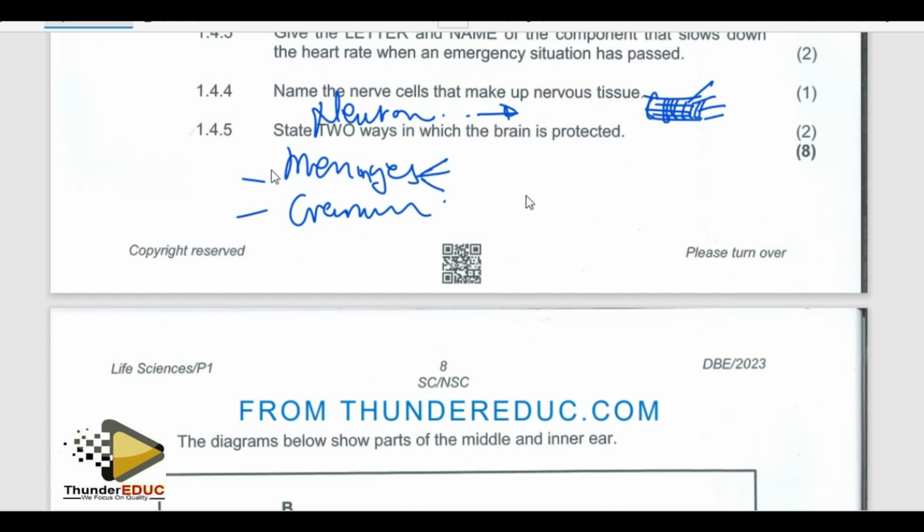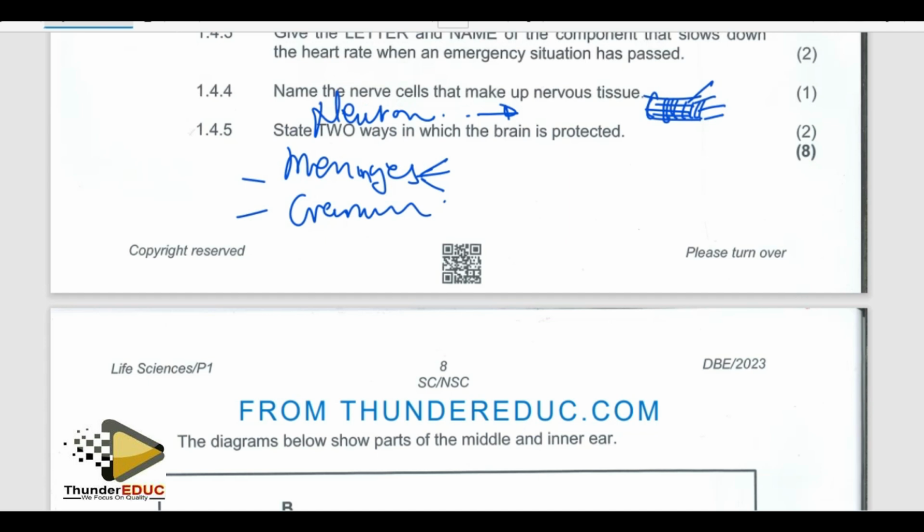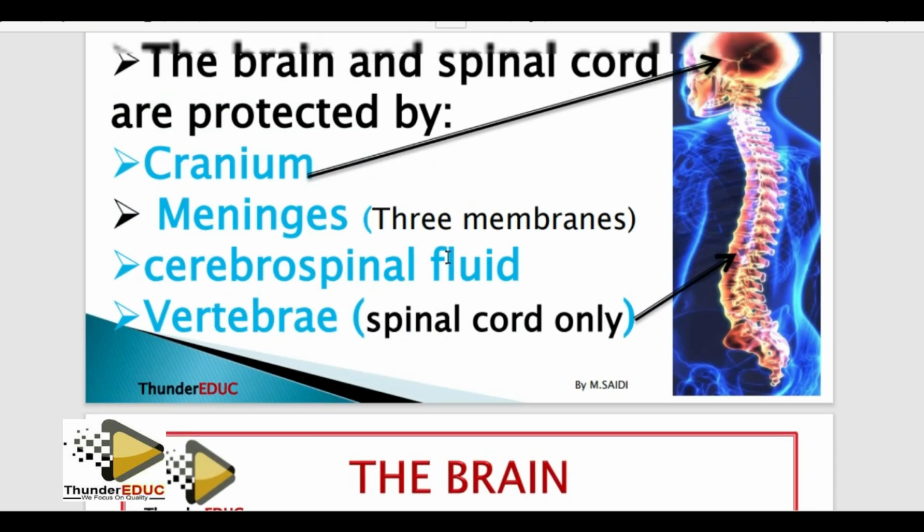We don't talk about them. Just know the meninges. Then you go to the cranium, and then the cerebrospinal fluid. Those are the 3 ways in which the brain is protected. Yes, it's simple. Even the distinction material says it here: cranium, meninges, cerebrospinal fluid. Simple.